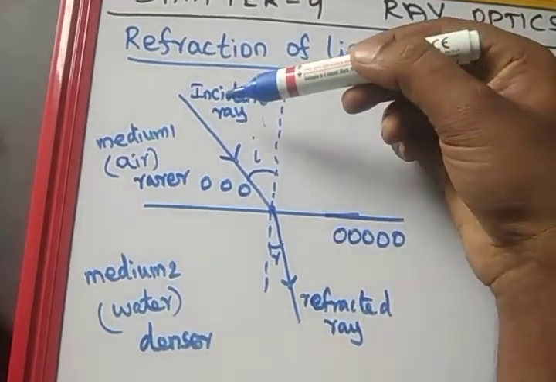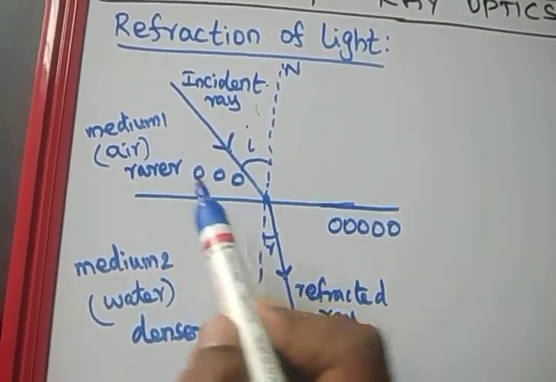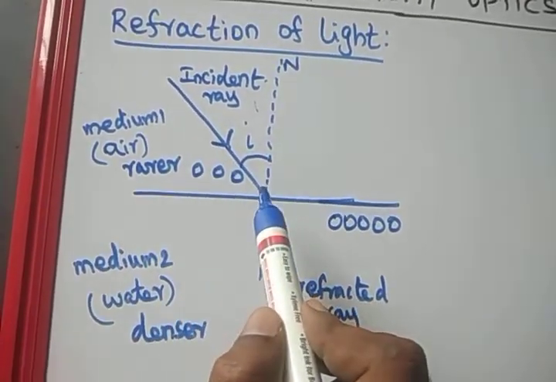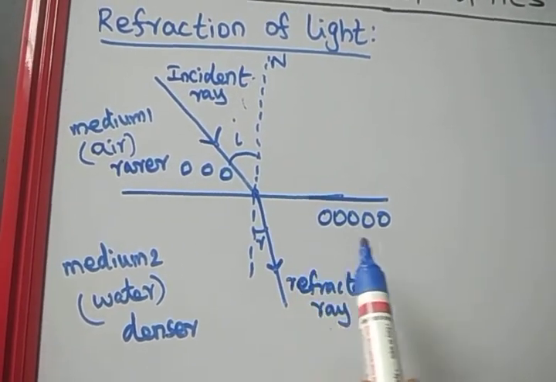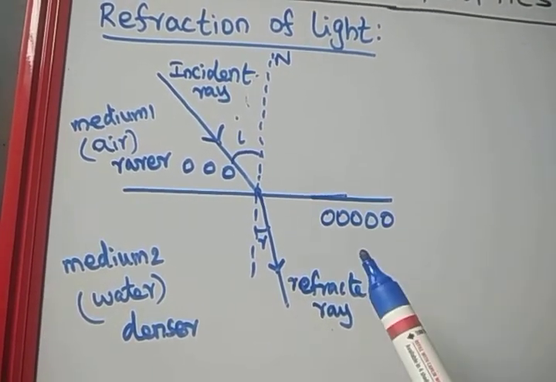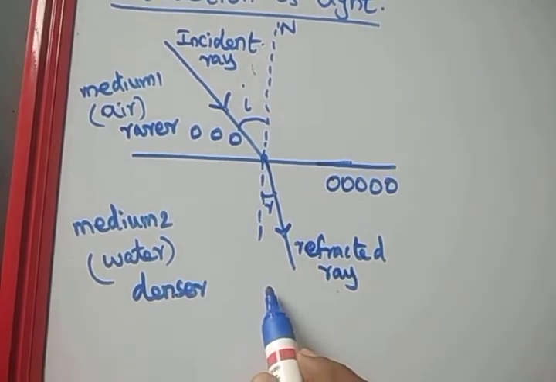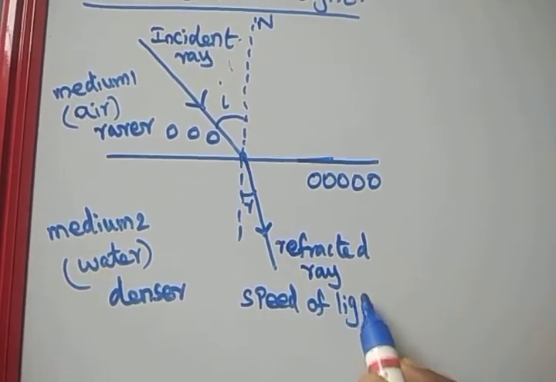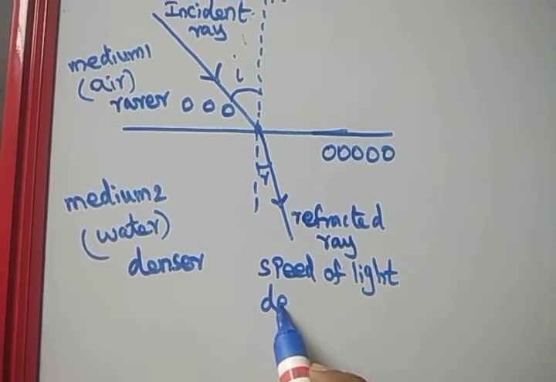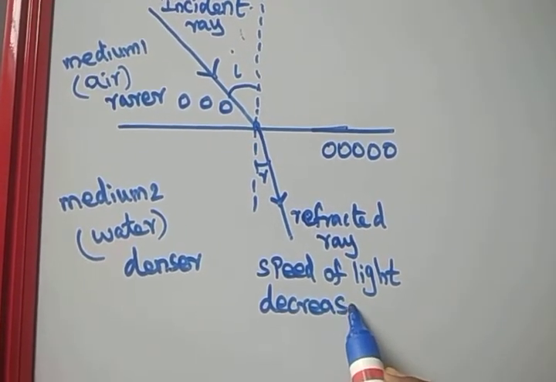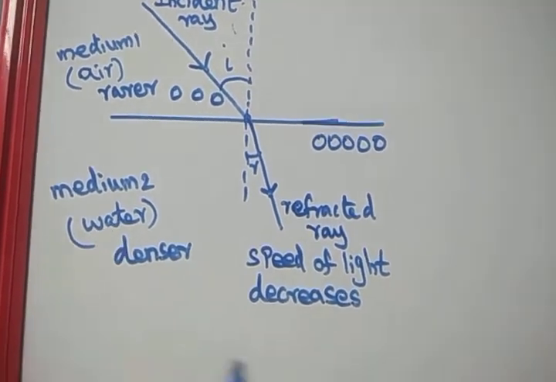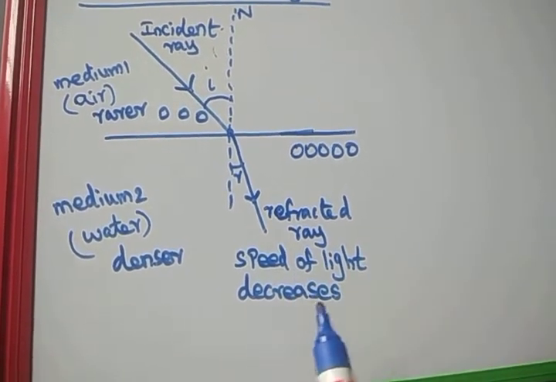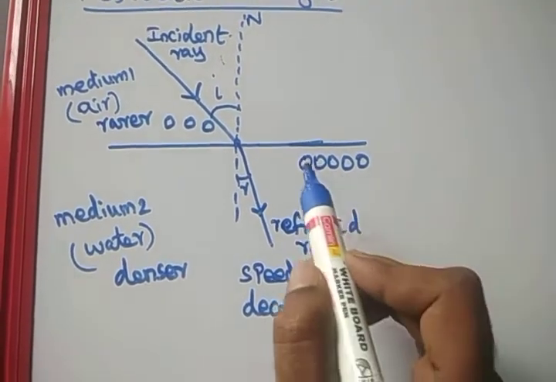When the light enters from rarer medium to denser medium, in the rarer medium the molecules are far apart, so it is easy to travel. The light travels very easily in this medium. When it enters medium 2, the molecules are very close, so it suffers more. So the speed of the light decreases due to the denser nature of medium 2.